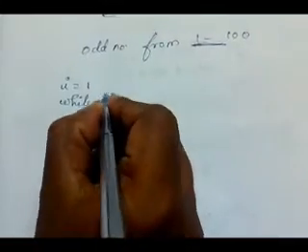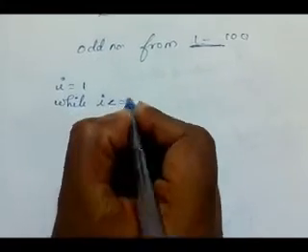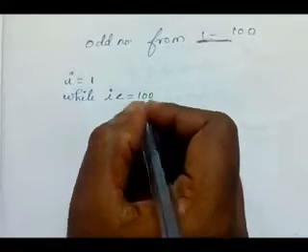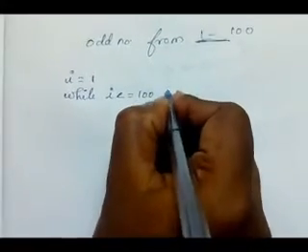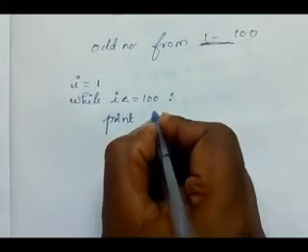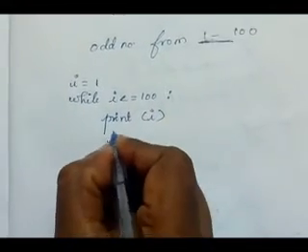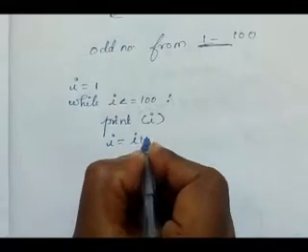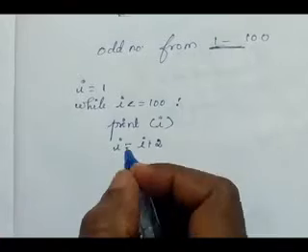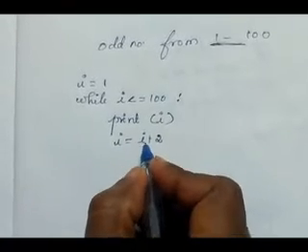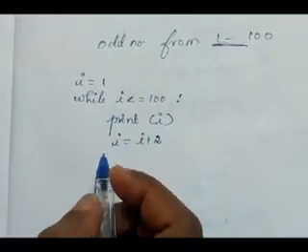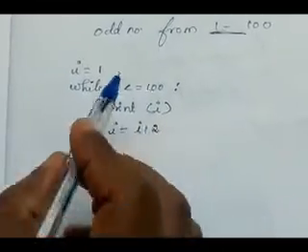Then I am applying the while loop: while I less than or equal to 100. Till 100 we need, so less than or equal to 100. Then colon. Then print I, then I equal to I plus 2, because we need alternate numbers only, odd numbers, that's why I have given I equal to I plus 2. See here how that program is executing.